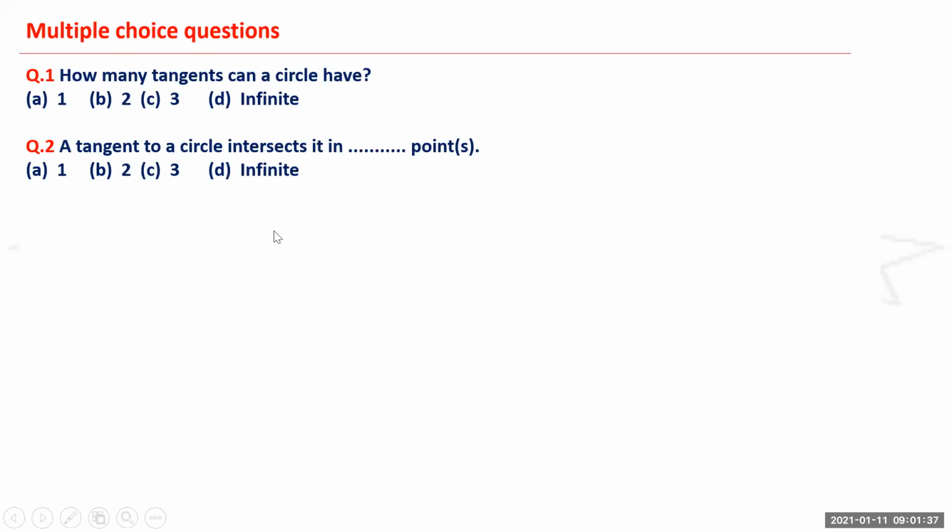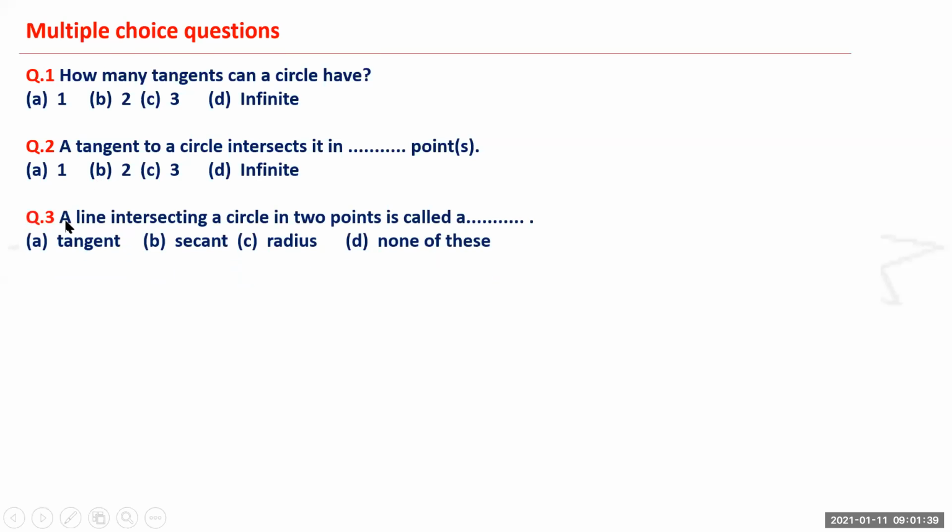Now next is a line intersecting a circle. Anybody want to try this out? The answer is not radius.